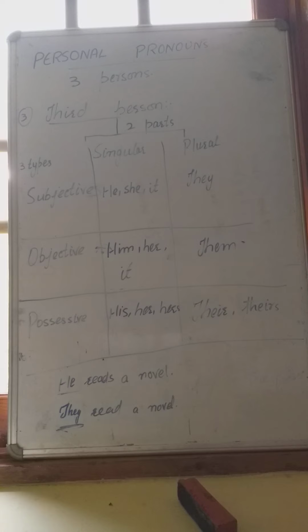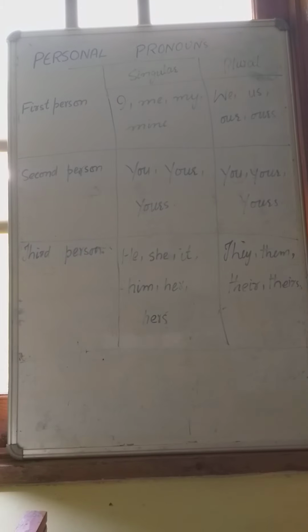Now I think you have understood these personal pronouns and the three types of persons, forms, and types. Now let's make a chart of these personal pronouns. We have made a chart of personal pronouns. In first person and in singular form, we use I, me, my, and mine.